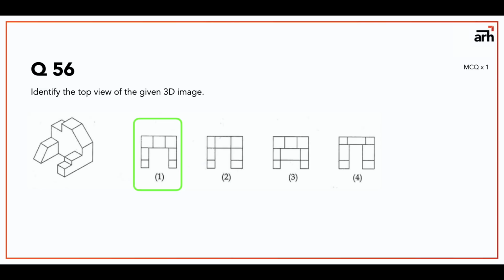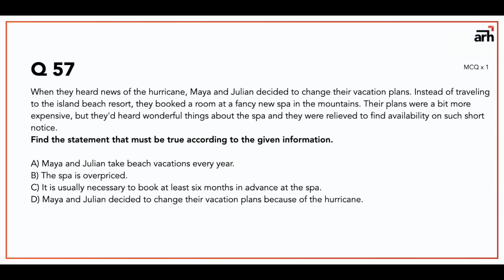This also has the general knowledge part, and along with that you also have a little bit of spatial ability. The next part is mental ability from question number 57. Alright, so we are going to start with mental ability of NATA now. These are MCQ questions of 1 mark.